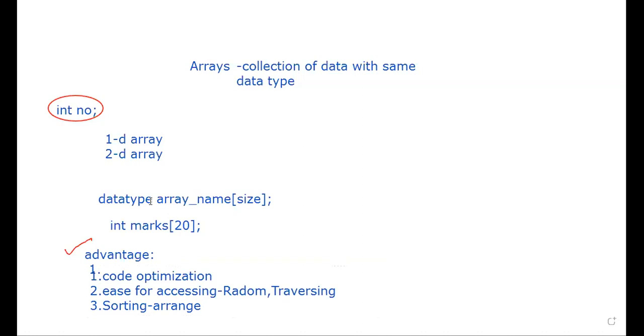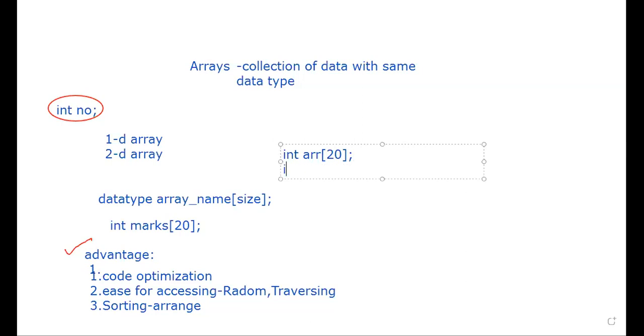If you're going to declare an array, it should follow the syntax: data type, followed by the variable name, followed by the size of it. So you should know how to declare this. There are multiple ways of declaration. Either I can declare a data type, variable name followed by the size. This is one way of declaring it. So I can declare like this: int, your array name, followed by the size, where the input can be accepted later.